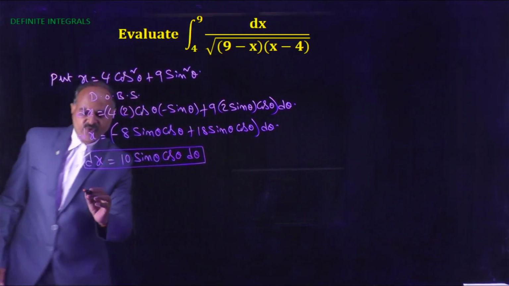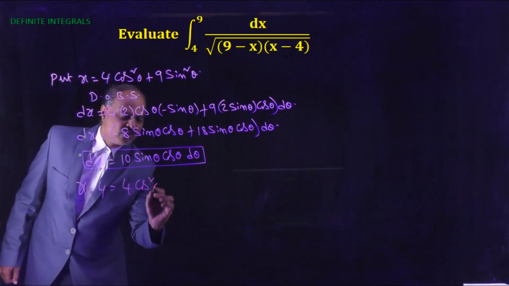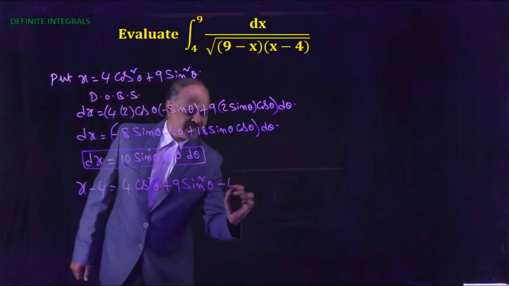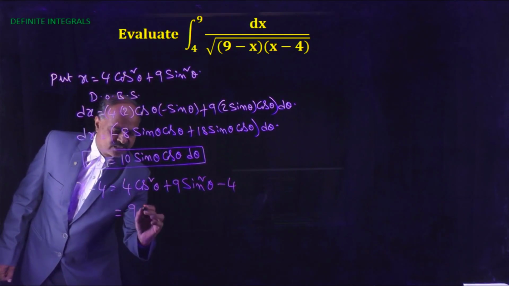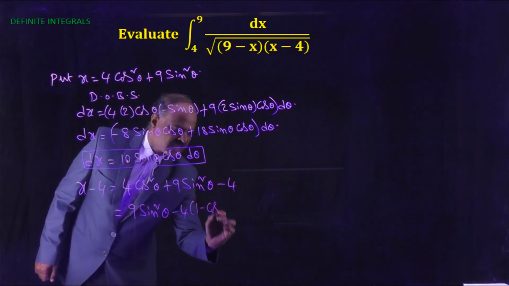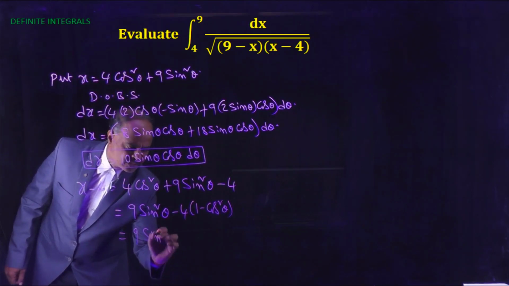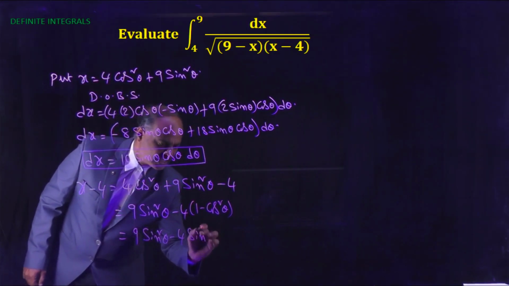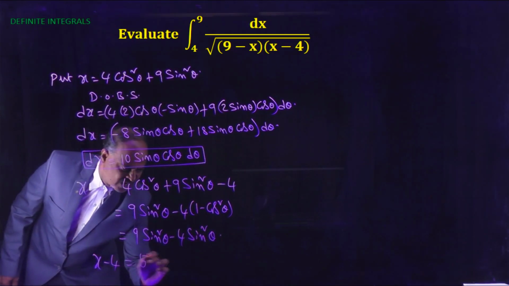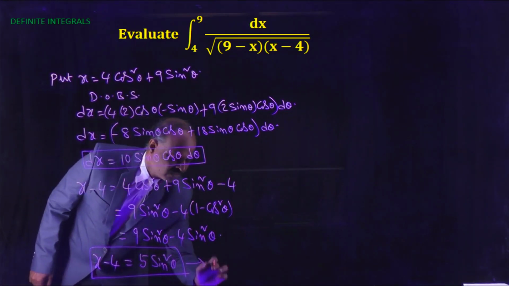Now x minus 4 equals x minus 4. But x equals 4 cos square theta plus 9 sin square theta, minus 4. That equals 9 sin square theta minus 4 into 1 minus cos square theta, that is 9 sin square theta minus 4 sin square theta. So therefore x minus 4 equals 5 sin square theta. So this is equation number 1.